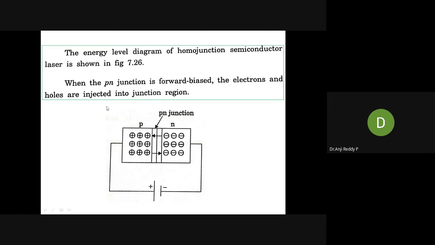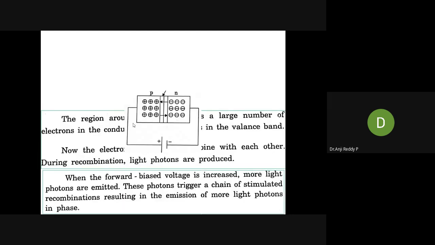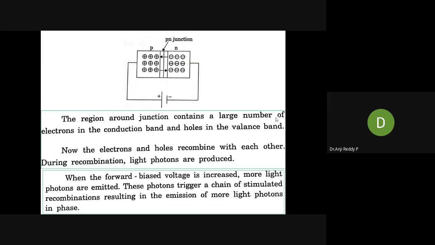When this is injected into the junction region, the applied potential should be greater than or equal to the barrier potential. Below that, there is no chance of crossing the junction. Next, the region around the junction contains a large number of electrons in the conduction band and holes in the valence band. This is the junction.